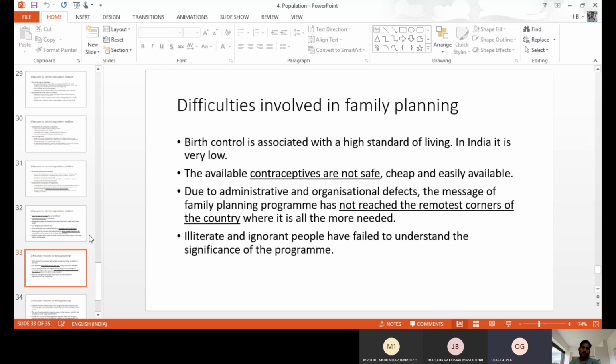Some government hospitals are selling contraceptives. In government hospitals, if you look somewhere in a common place, there is a box with condoms. So people can take it themselves and use it. Like this way, they keep the condoms or contraceptive things. But in India, a number of people are not aware of how to use the contraceptives. Only the advertisement is there.